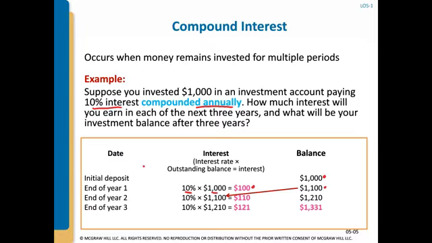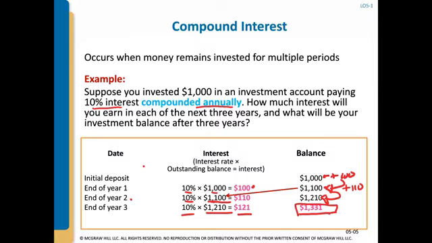Right here. And then for year 2, I would take my 10% and multiply it by that $1,000 plus the $100. So this is plus 100, right, equals 1,100, and that's what you compute your interest on, and that equals 110. So then you take the 1,100 plus 110, and that gives you 1,210, and that takes you to year 3, and you take year 3, you multiply by 10%, and you get $121. And so in total, you earned